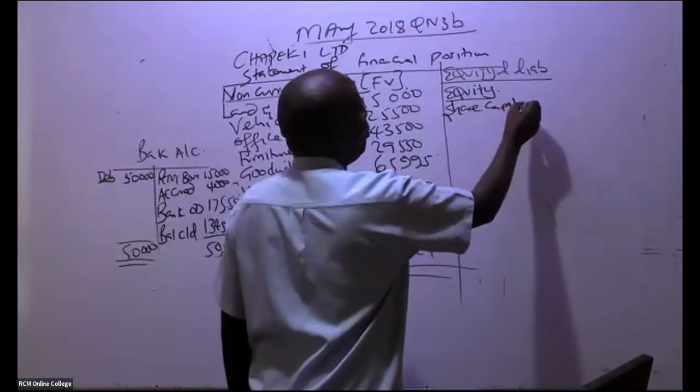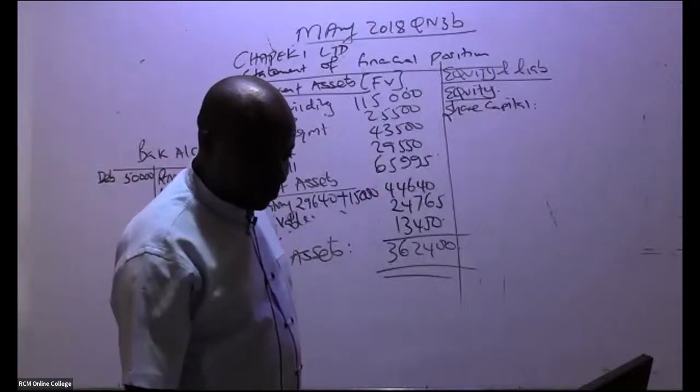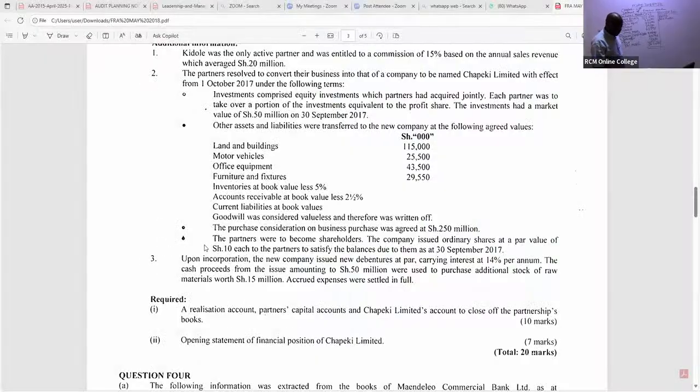So equity, go to note number 3. Note number 3, they told us something about this share capital. That we never paid the partners. The purchase consideration was not cash. We are told here, note number 2 actually. The partners resolved to convert their business into that of a company to be named Chepeki Limited with effect from 1st October 2017. Investments comprised equity investments which partners had acquired, that can't help us.